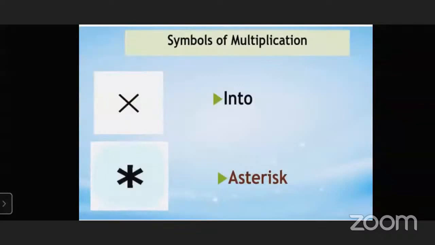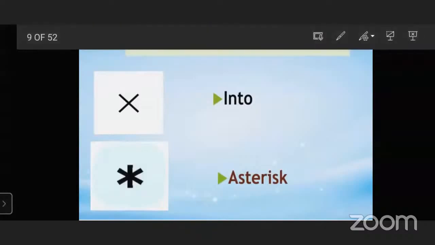Now, symbols of multiplication. How do we identify whether an operation is addition, subtraction, multiplication, or division? We have some symbols. There are 2 symbols. The first symbol is called into, and the second symbol is called asterisk.